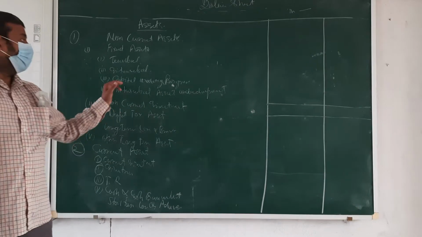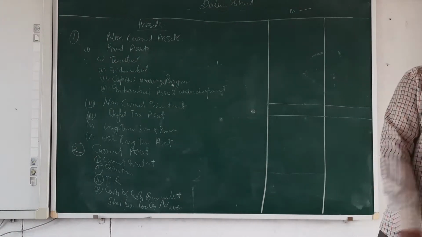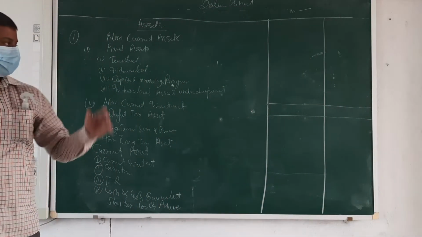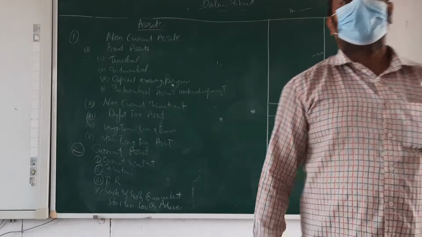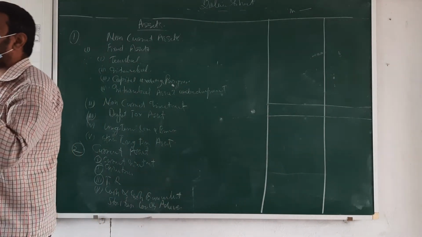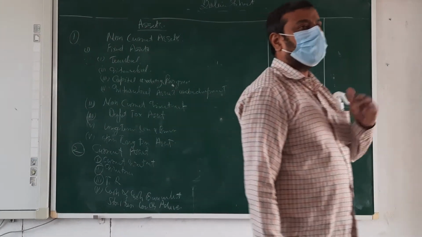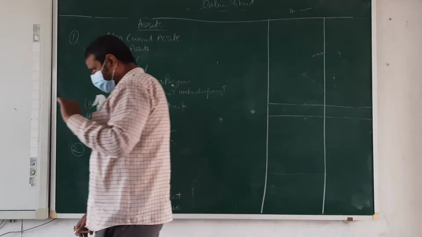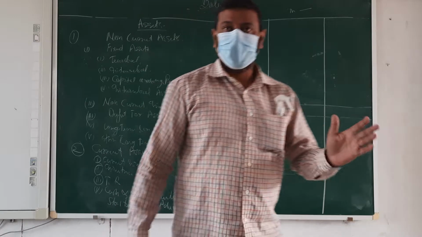Capital work in progress. Okay, if we are ready to issue new capital, we are maintaining it for the issue of new capital, that will come here only. Next. Intangible assets under development. When we are going to start our business, the goodwill is just under development. Patent is just under development. Trademarks are all under development. And by the ending of year after year, that value will increase.